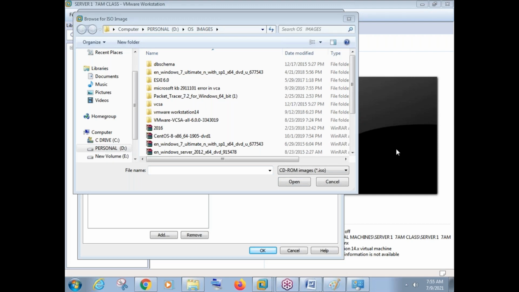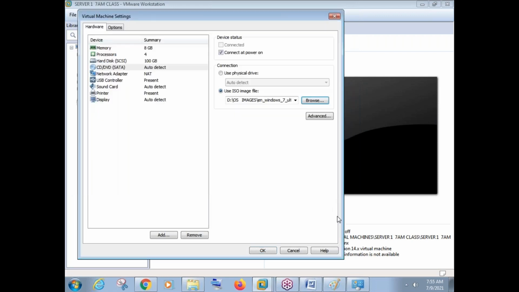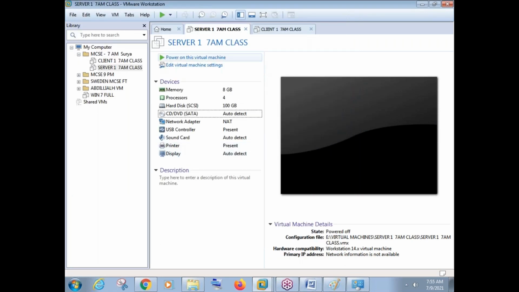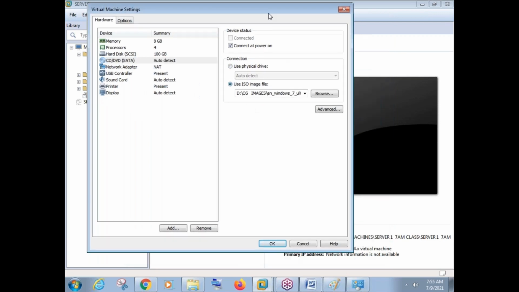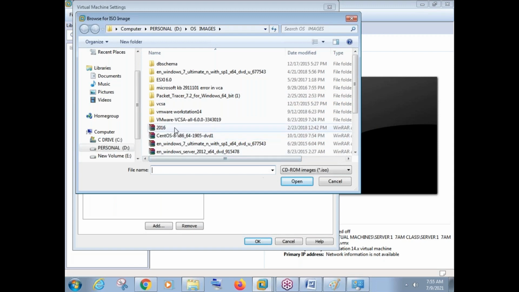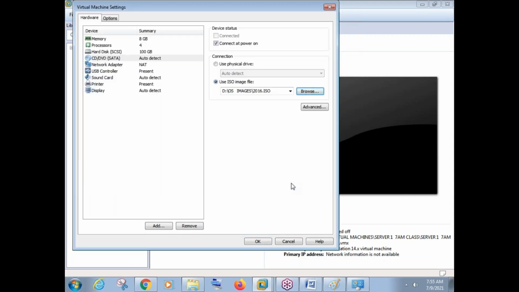Okay, so the image should be available in my computer. If the image is available in my computer, what to do? Go to the server machine and client machine, whichever virtual machine. Click on the CD DVD. Select the CD DVD option here and select use ISO image and click on browse and select your image, Windows Server 2016. Say open. That means that image is connected to your virtual machine.